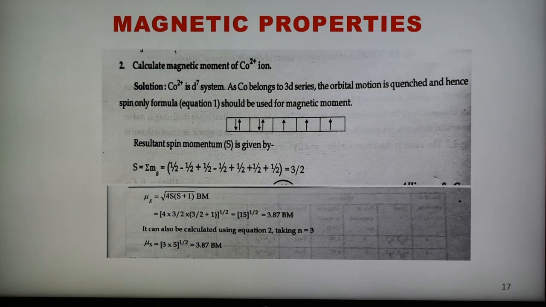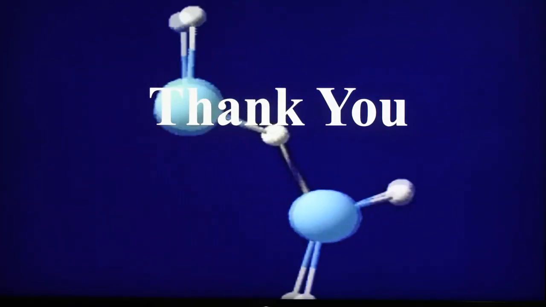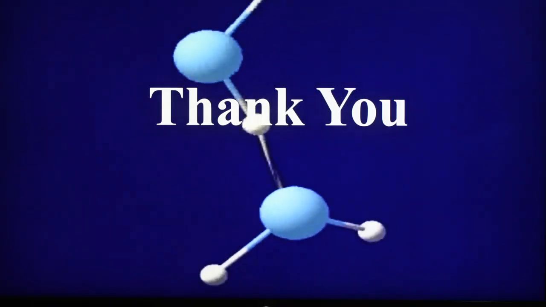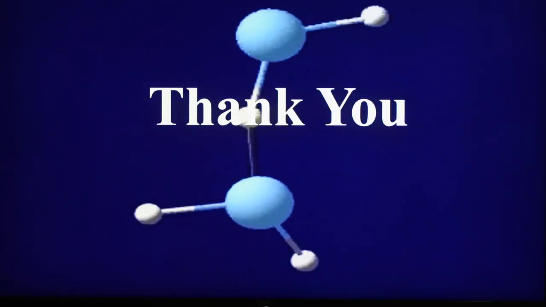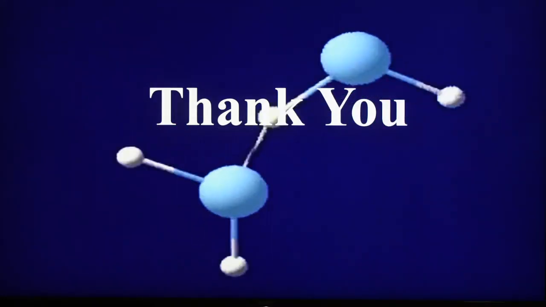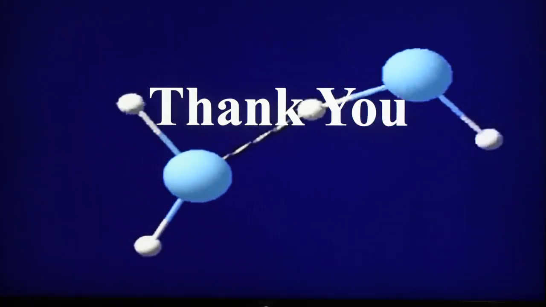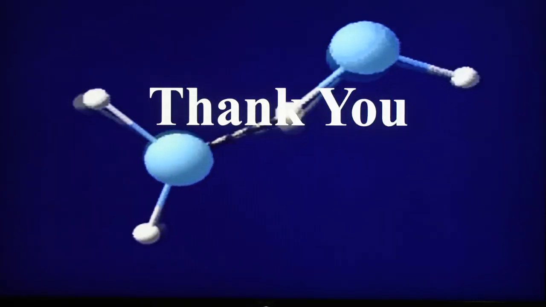So in this way, if one value is given, the other can be calculated by using the spin only formula. This is the magnetic property shown by the first transition series elements. Today we have discussed the important property, the variation of atomic and ionic radii of the first transition series, and also the transition elements of the second and third transition series. After that, ionization enthalpies of the first, second and third transition series, and how they vary as we go from left to right, increasing. And the third property, metallic properties: the metallic character shown by all these transition elements, because all are metals and they show all the characteristics of metals.